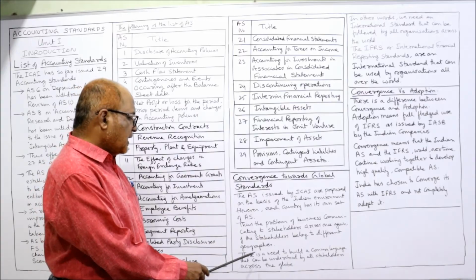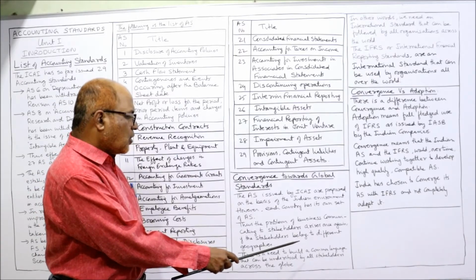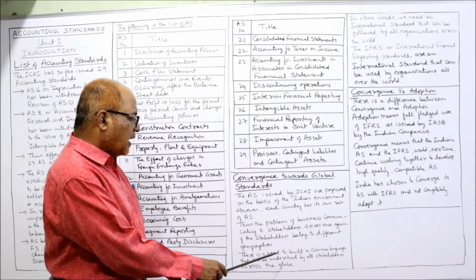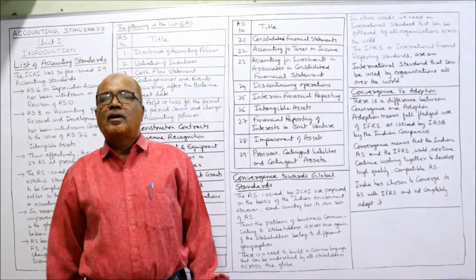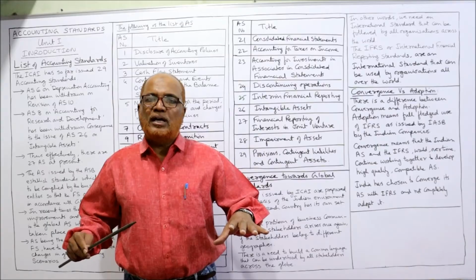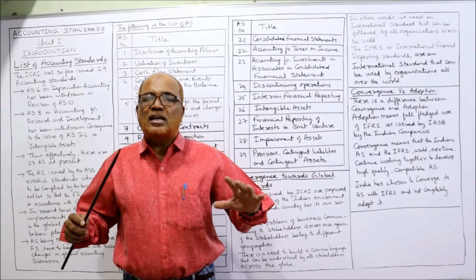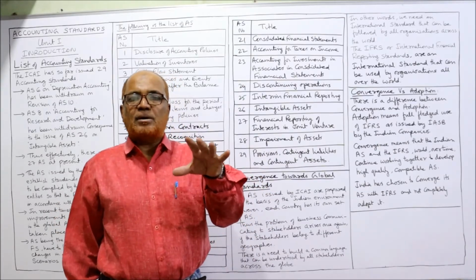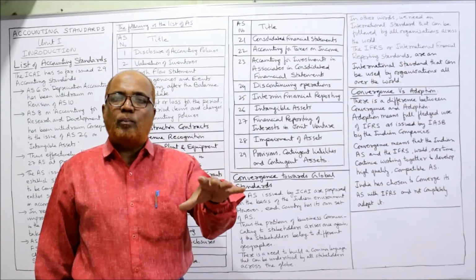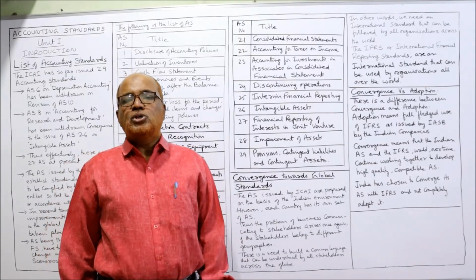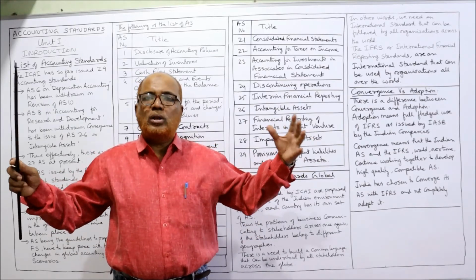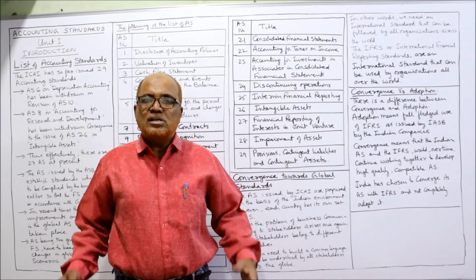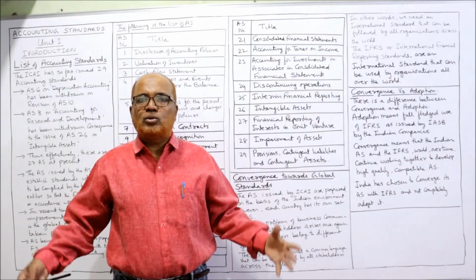Now, there is a need to build a common language that can be understood by all the stakeholders across the globe. In such a situation, there is a need that some global standards should be applied so that the language is easily understandable throughout the world, because the stakeholders are scattered throughout the world.